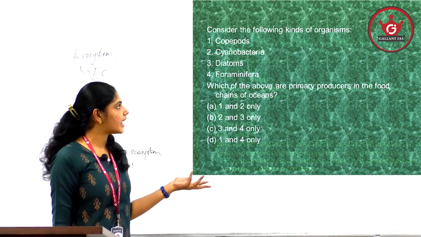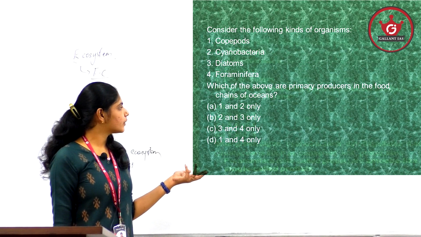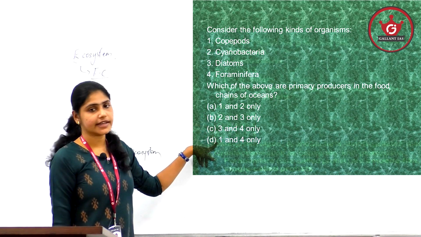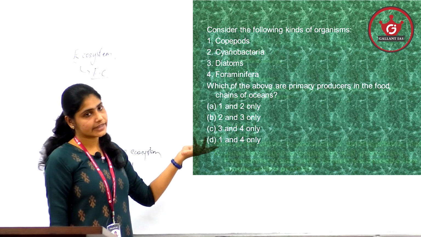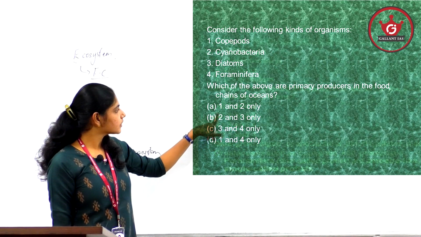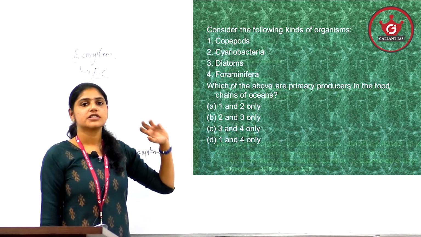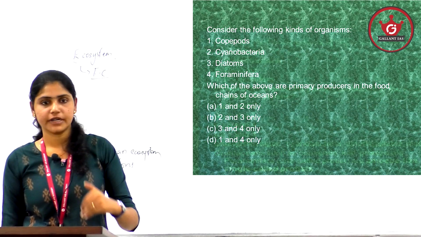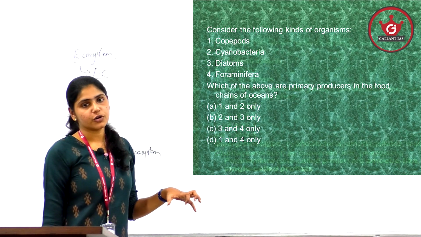See, if you know cyanobacteria is there, then definitely you can eliminate options C and D. And if you know diatoms is there, okay, then you can eliminate A and D. Okay, so if you know either one of them, half part of your job will be done. So it is very important for you to know the basic concept.